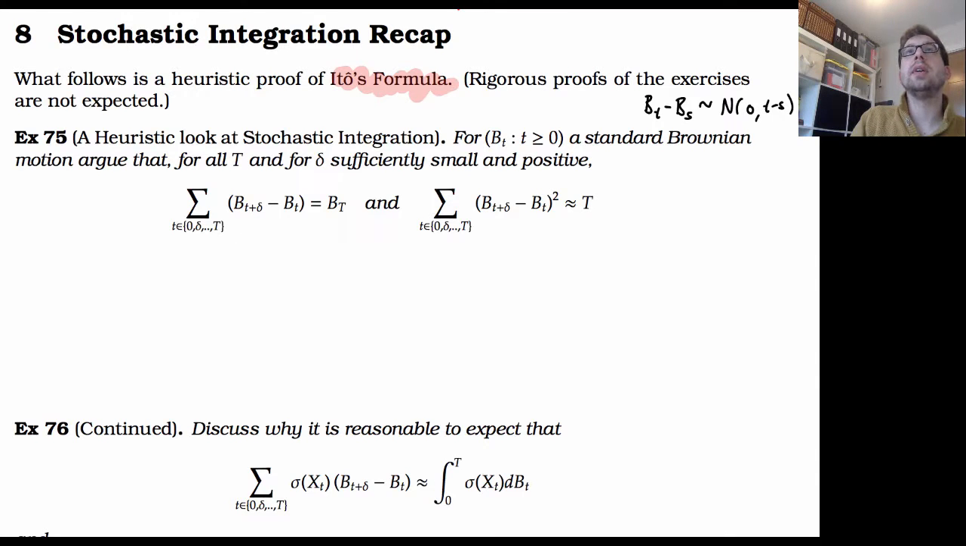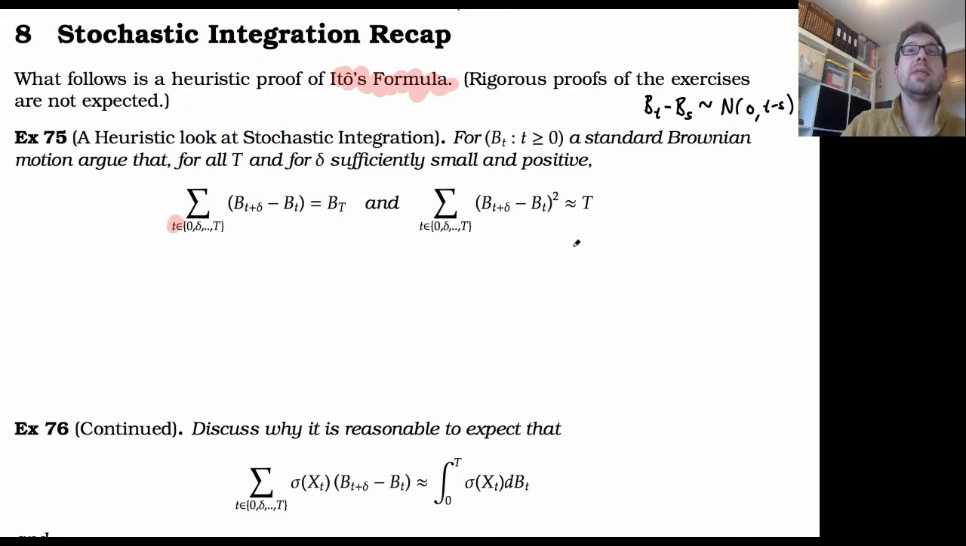The first one is that if we sum from time 0 to t, taking gaps of size delta, the sum of B of t plus delta minus B of t, we're going to end up with just the Brownian motion at time capital T. And if we sum up times 0, delta, 2 delta, all the way up to t, the sum of B of t plus delta minus B of t, squared, is going to be approximately equal to capital T.